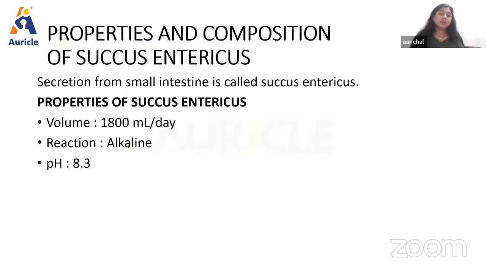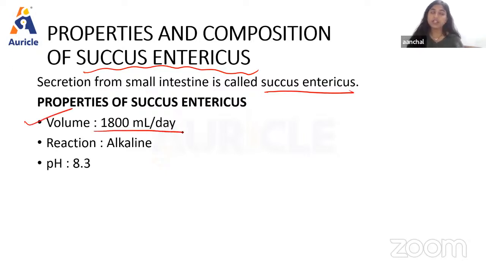Then talking about the very important thing that is secreted inside the small intestine, a juice. The name of that juice is succus entericus, right? So the secretion from the small intestine is known as succus entericus. And talking about some properties of succus entericus, the volume is around 1800 ml secreted per day. The reaction and nature is alkaline, and the pH is approximately 8.3, right?